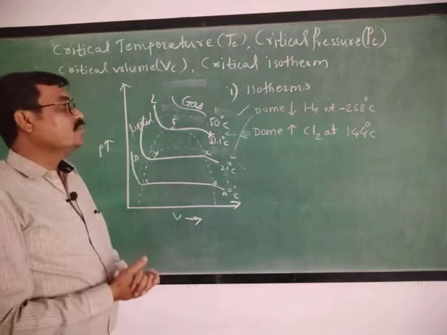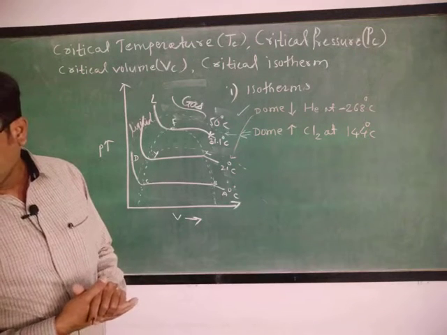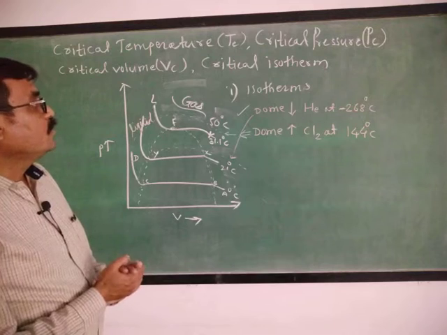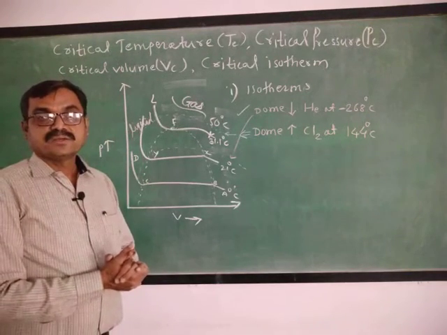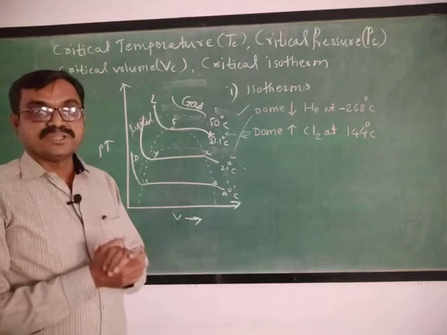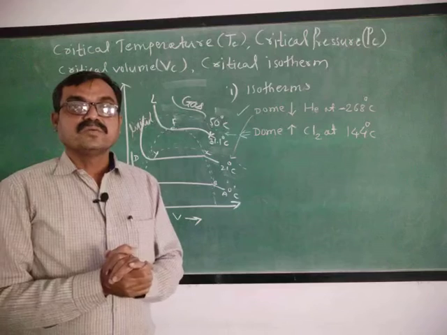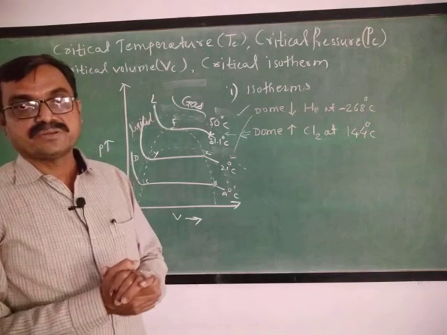Now, after this, you must know how these PC, VC, TC are correlated to each other. And for this, we have to see the van der Waals equation of state.